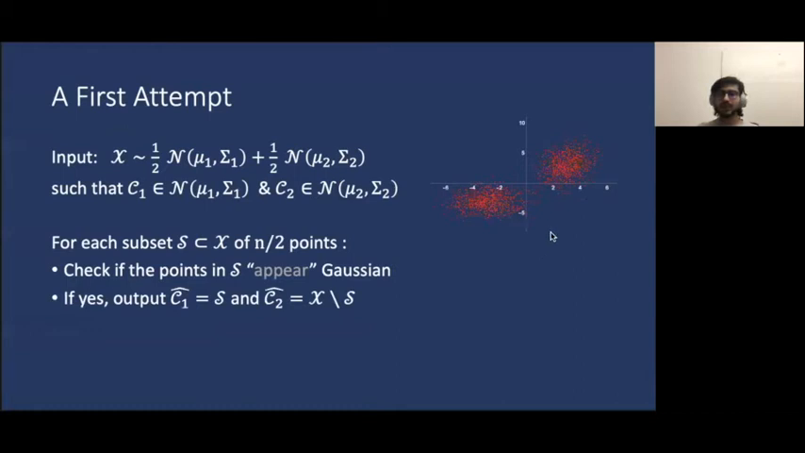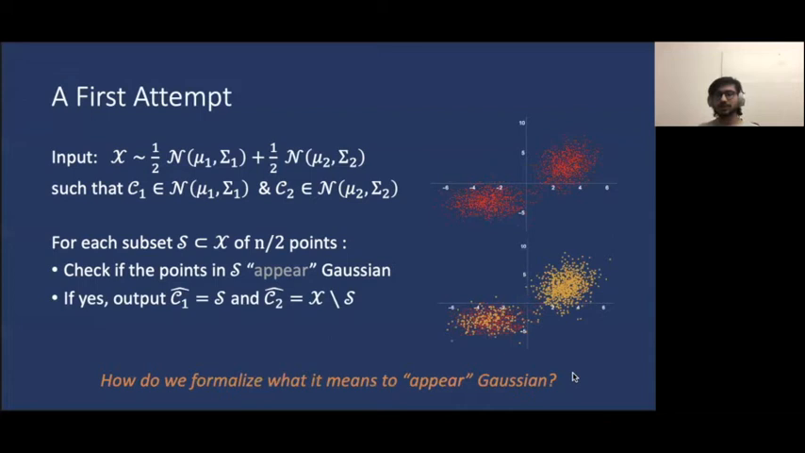We start with a set of n points drawn from a mixture of two Gaussians. We then consider an arbitrary subset of n over 2 points from this set. One such subset can be represented by the golden points highlighted here. We then check whether these points appear to be drawn from a single Gaussian. As we can see here, it is visually evident that this subset does not belong to a single Gaussian. So the question that we are interested in is how to formalize what it means to appear Gaussian.